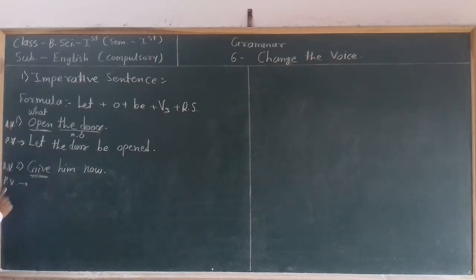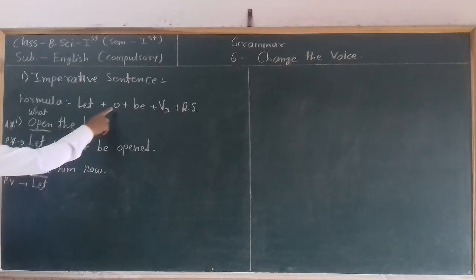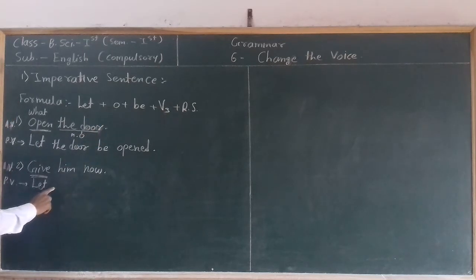So first, at the starting of the passive voice sentence, we have to write let. Then we have to write the main object after let. For that, we need to identify the main object from this sentence by asking a question to the main verb.